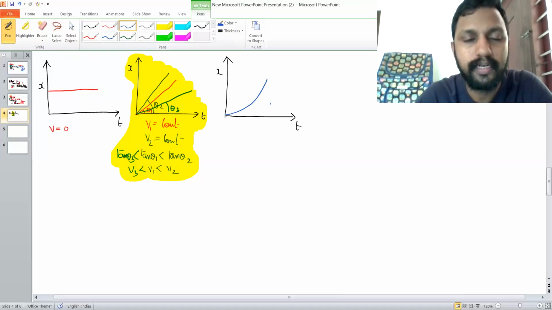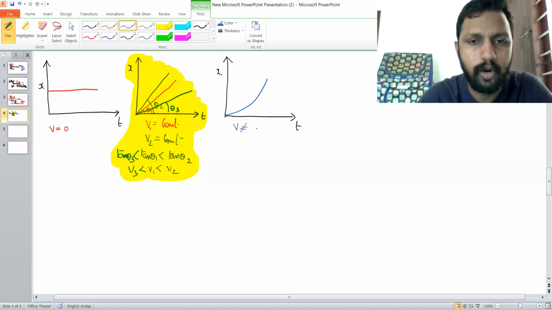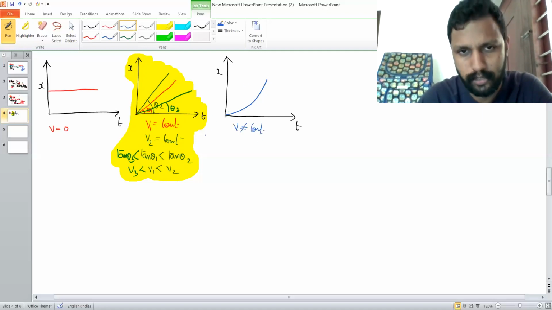And if the displacement time graph is a curve, the average velocity will not be equal to instantaneous velocity. That is, the velocity will change at every instant. Therefore, in this case, the velocity is not a constant. Velocity is continuously changing.